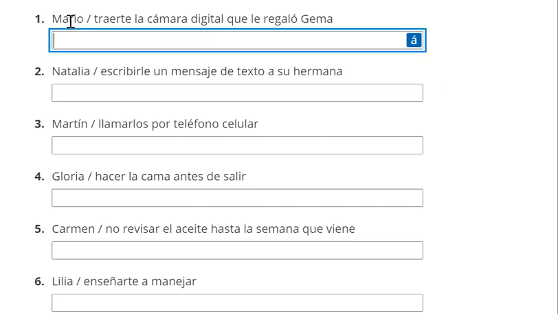So we have Mario, that's whom we're talking to. And then we want him to bring you the digital camera that Gemma gave to him. So when we reword this, we're going to say, Mario, bring me the digital camera that Gemma gave to you. Let's go ahead and start off with Mario.